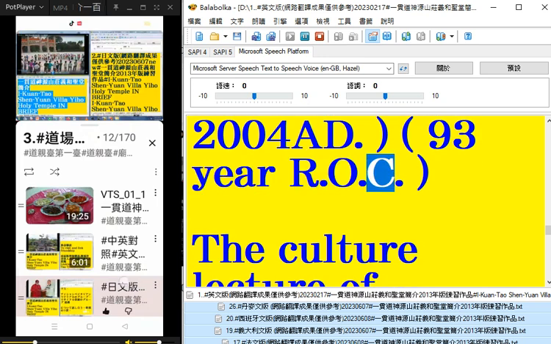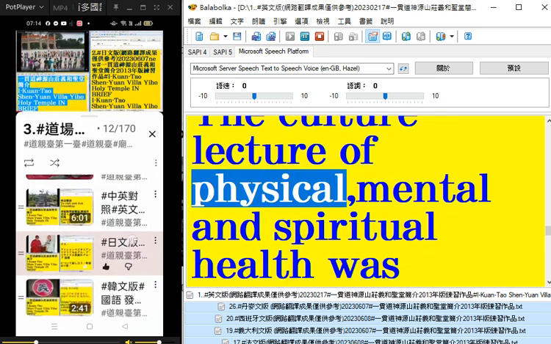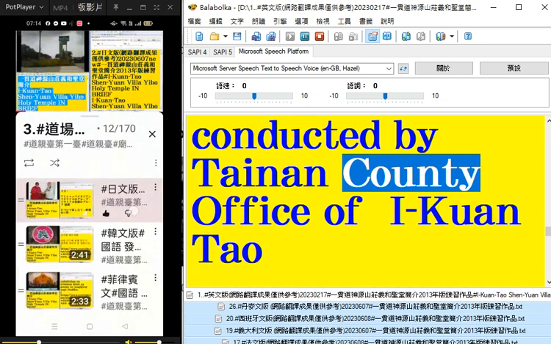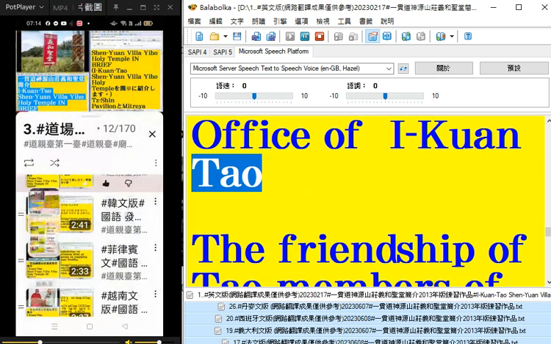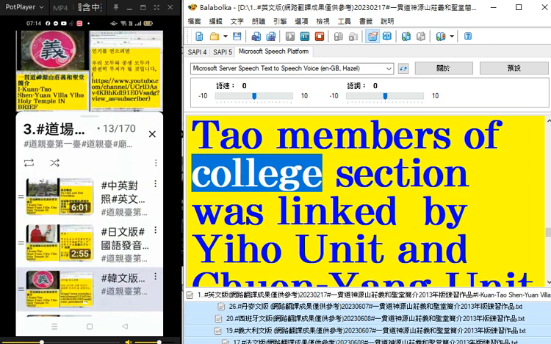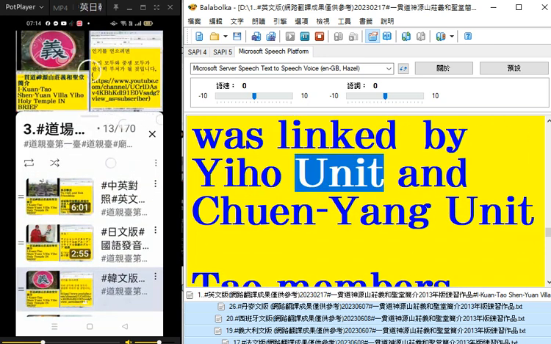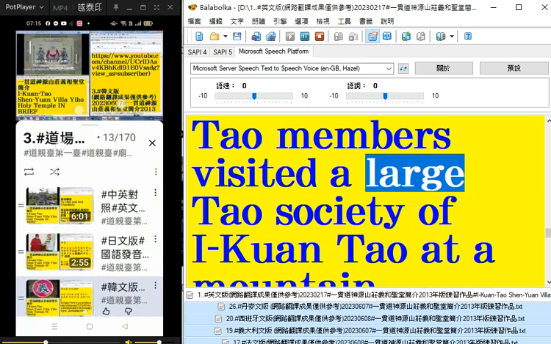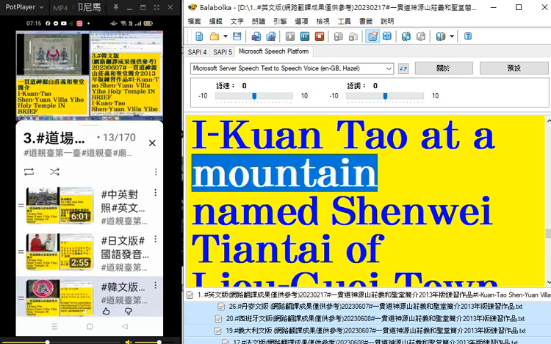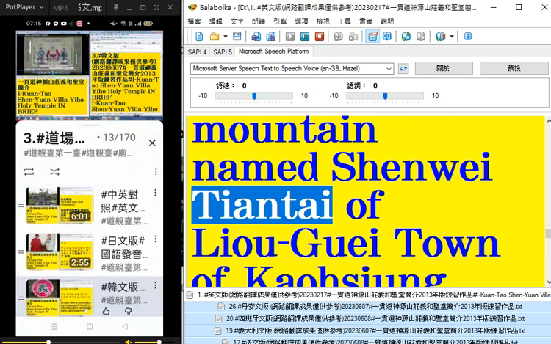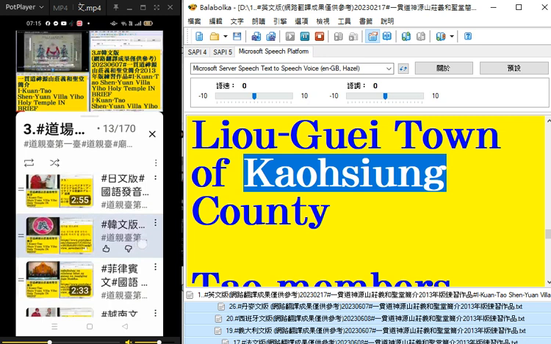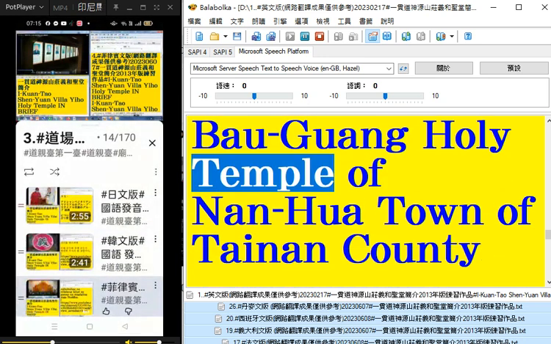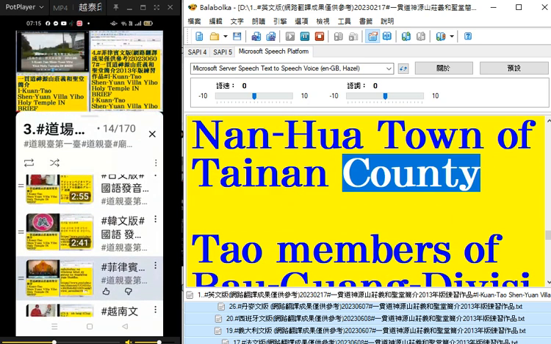93-year ROC. The culture lecture of physical, mental and spiritual health was conducted by Taya County Office of Aikyo DAO. The friendship of DAO members of college section was linked by Yaiho Unit and Chuyang Unit. DAO members visited a large DAO society of Aikyo DAO at a mountain named Shuiti Atai of Liogui town of Kaohsiung County. DAO members visited Borgwag Holy Temple of Nanhua town of Taya County.